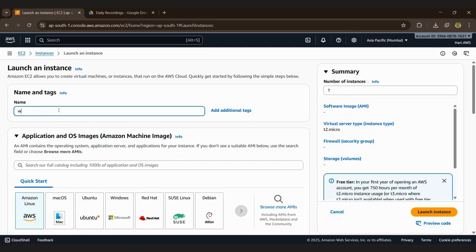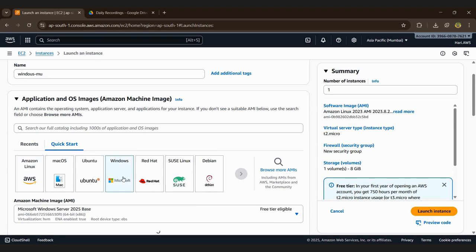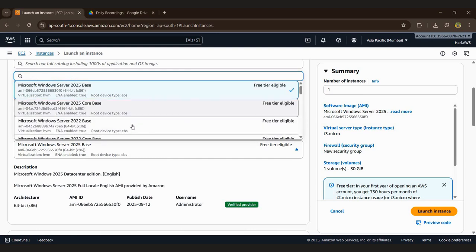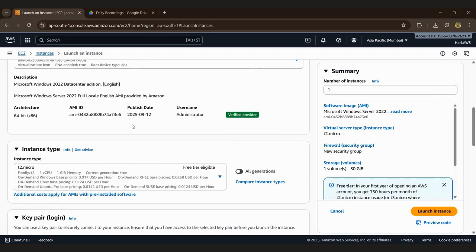We can name it Windows Mumbai, Windows MU. Okay, give us a Windows, and here 2022 base, and the key pair.